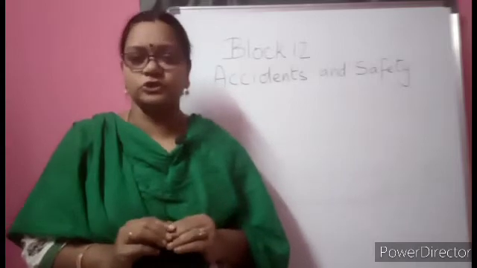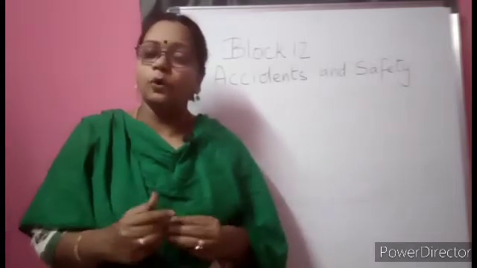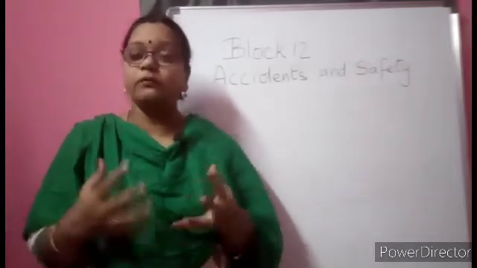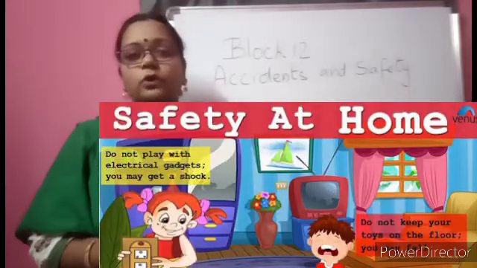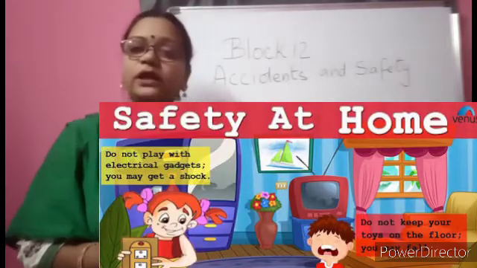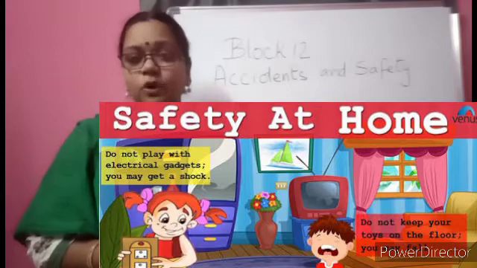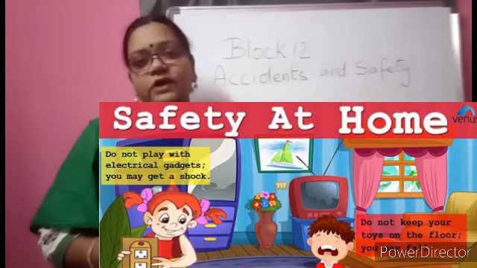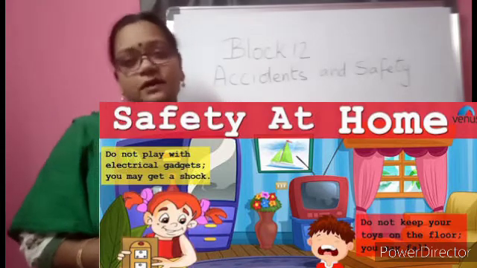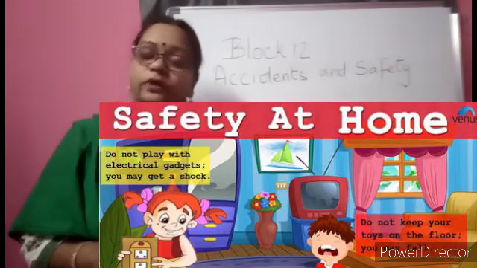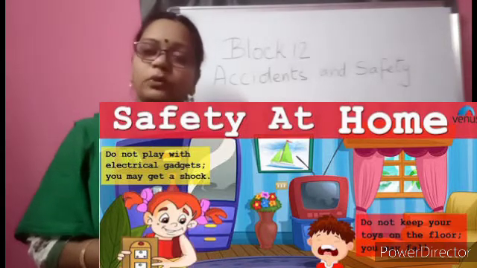So what rules have to be followed in the home? So many rules are there. At least some of them which are for your age, what you have to follow, definitely you have to follow. Not only learning and reading these blocks, you have to follow them in your everyday life also. That is why it is being taught to you. See children, at home, different rooms are there.